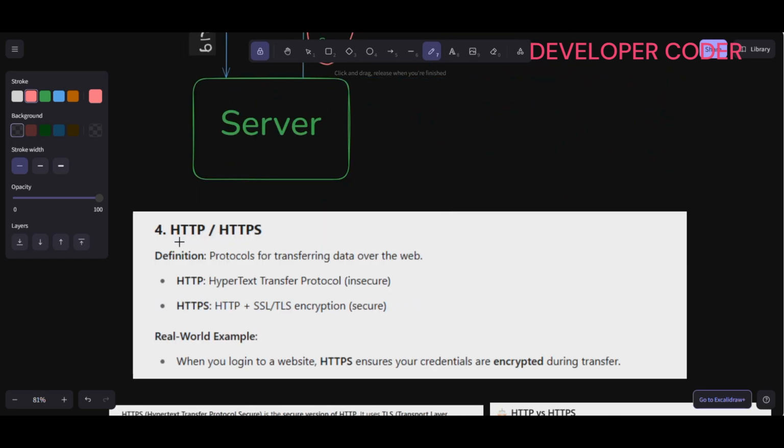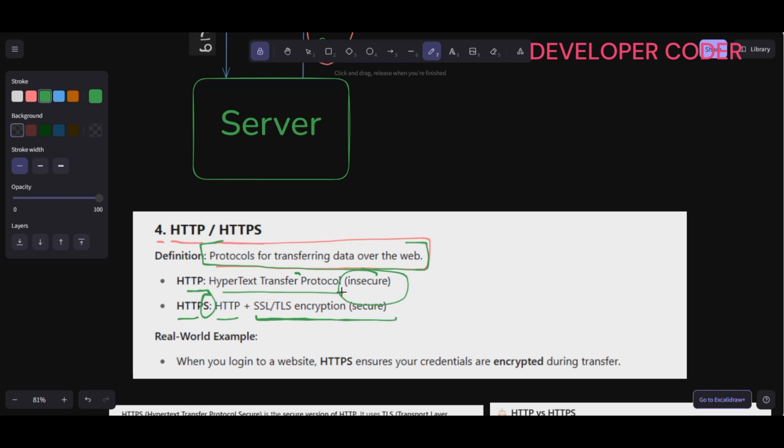All right, now the fourth term is HTTPS. These are protocols for transferring data over the web. HTTP, Hypertext Transfer Protocol, is insecure, and HTTPS means HTTP plus SSL/TLS encryption, which is secure.